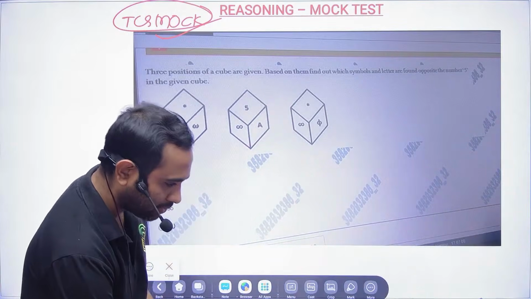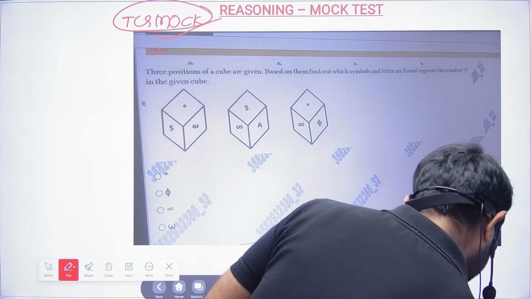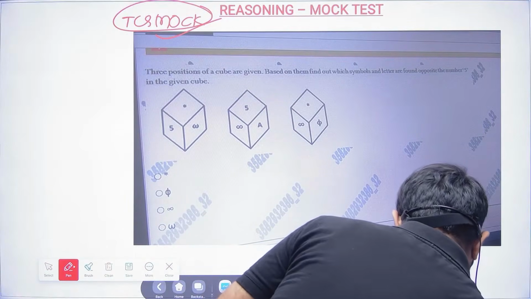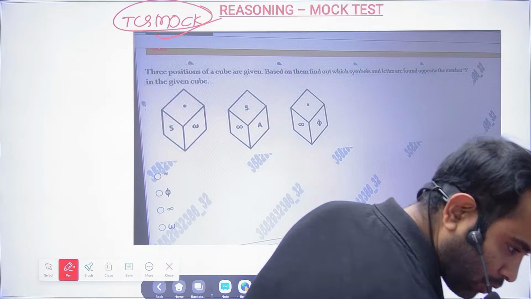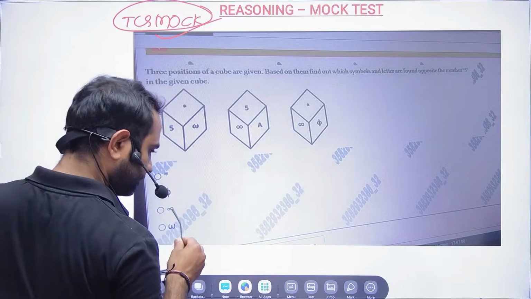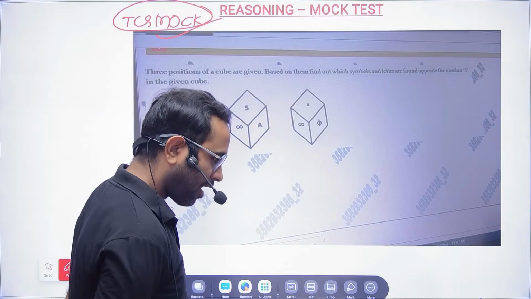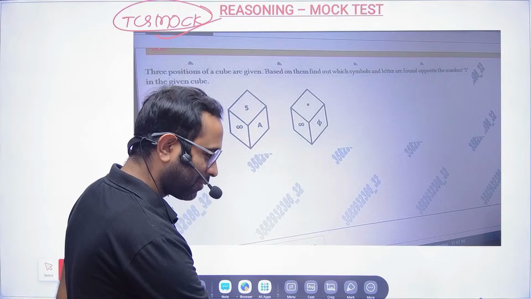Where is my glasses? I can't see, where did my glasses go? See, Sangeeta is telling, sir, you are very cute.